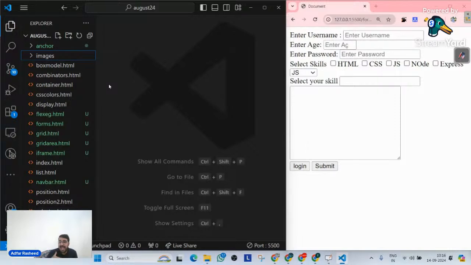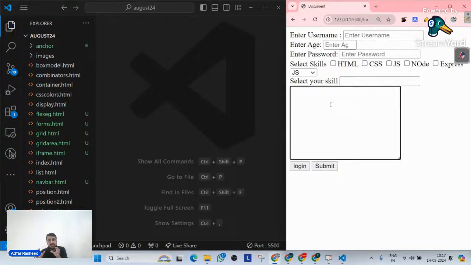Now, as of now, if you ask me related to HTML forms, we have just understood how to create an HTML form. Now, to deal with this HTML form, we will understand it later on, how we can deal with it. Like whatever values we type, when we click on submit, what should happen? So all those things will be taken care of later in our JavaScript part. So as of now, only the visual representation of all these elements, that's what we have discussed. And I hope all of you are quite comfortable around that.